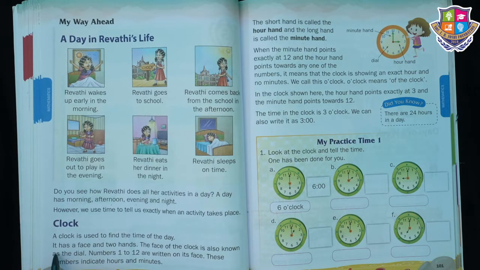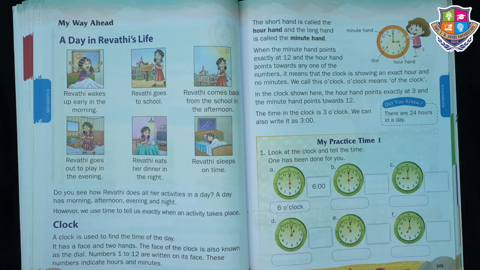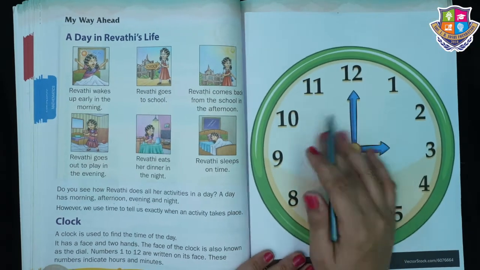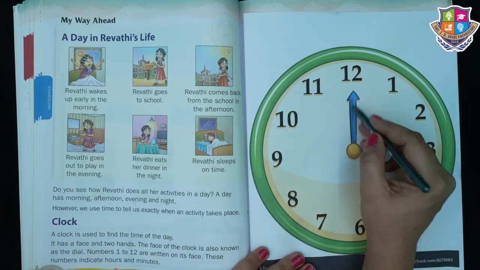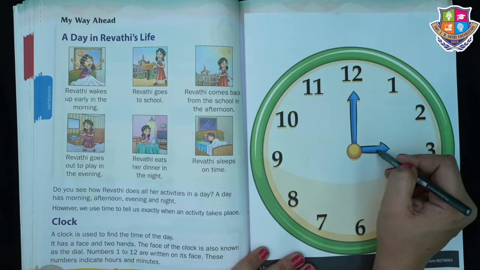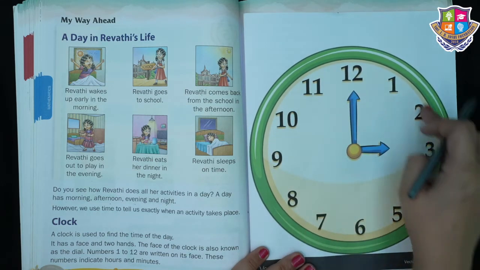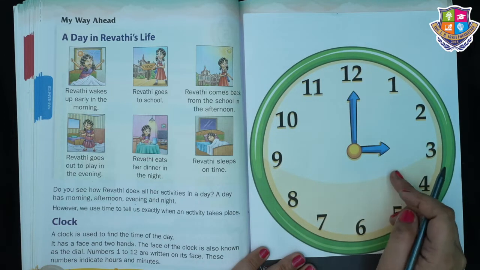Okay? It has a face and two hands. Now, can you see this? This is a clock. It has two hands, this hand and this hand. The face of the clock is also known as the dial.